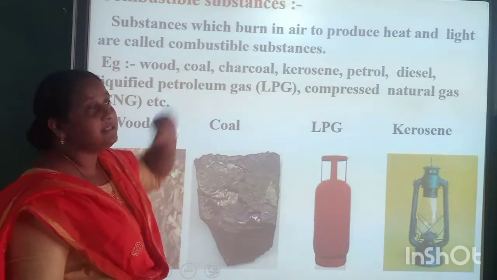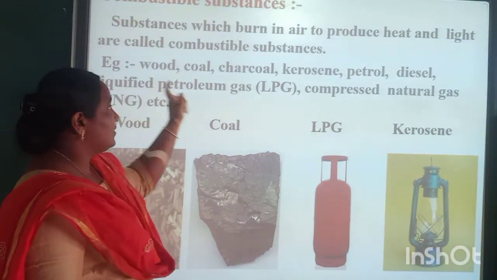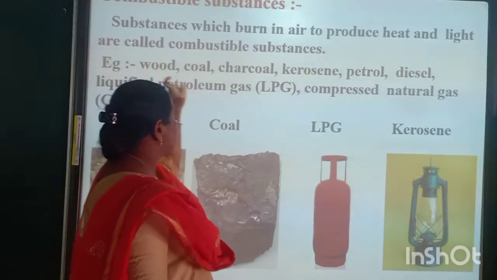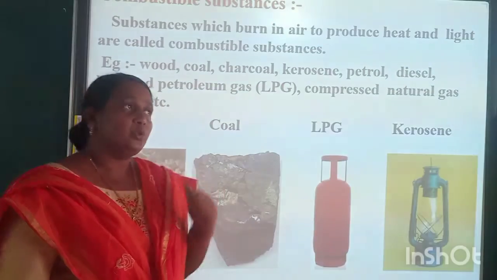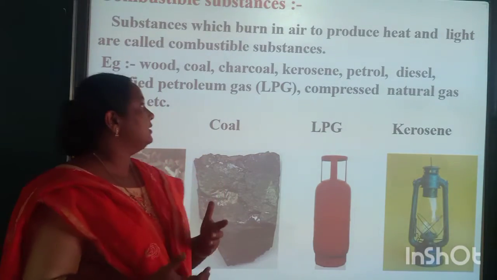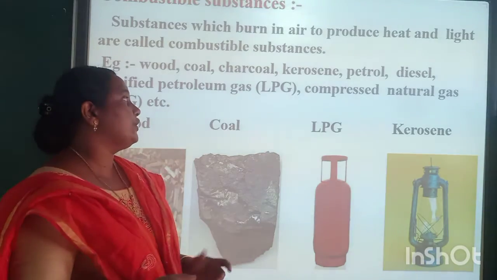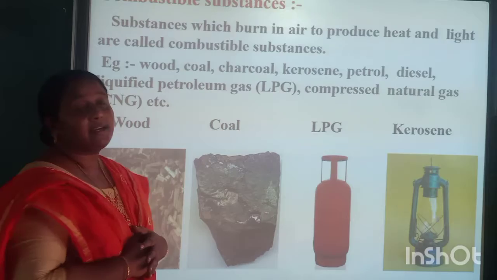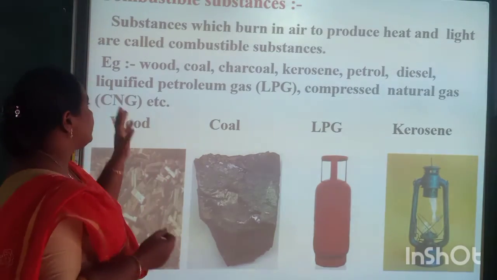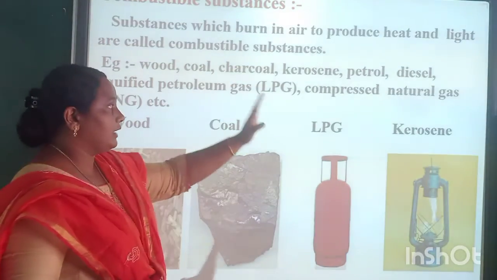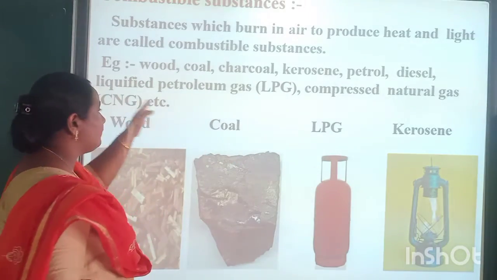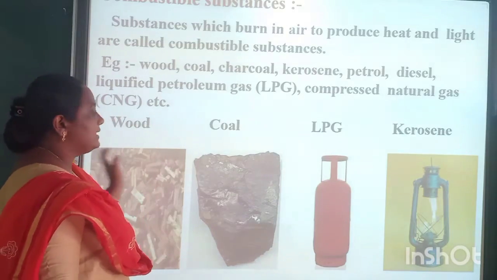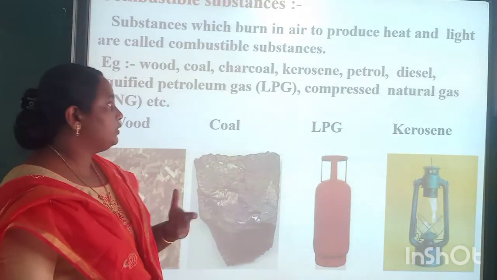Then combustible substances. Substances which burn in air to produce heat and light are called combustible substances. Examples: wood, charcoal, kerosene, petrol, diesel, liquefied petroleum gas, that is LPG, and compressed natural gas. These all are able to burn.